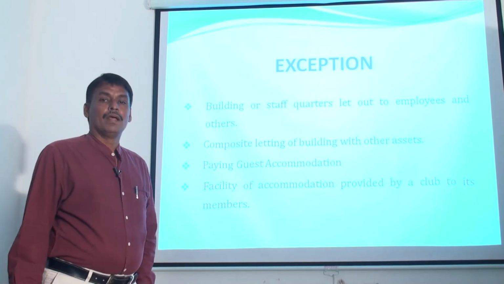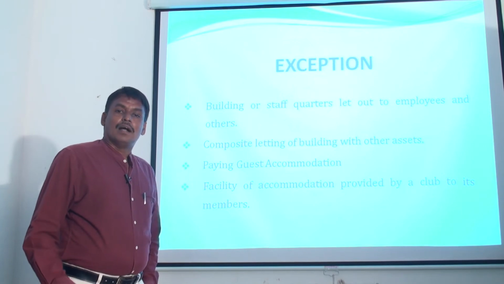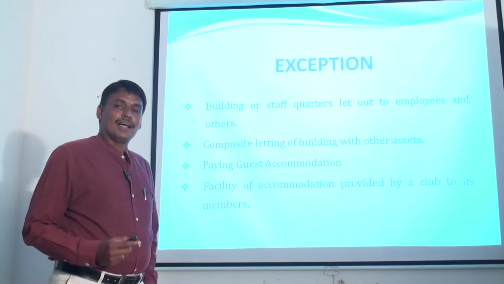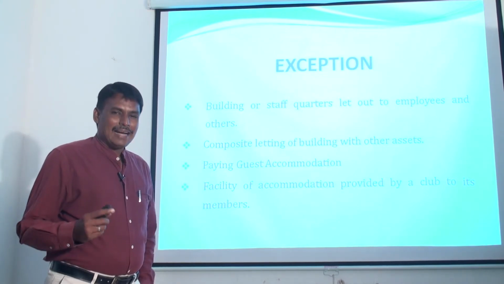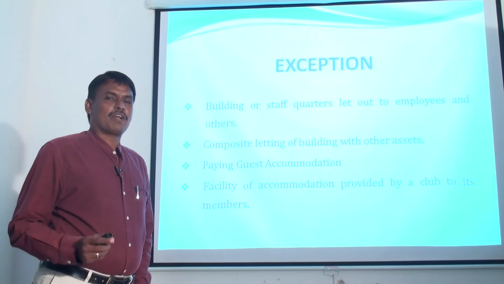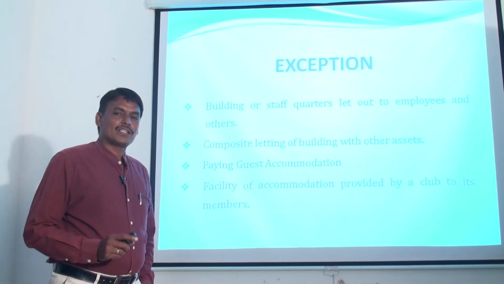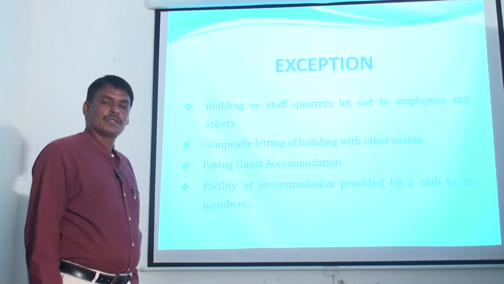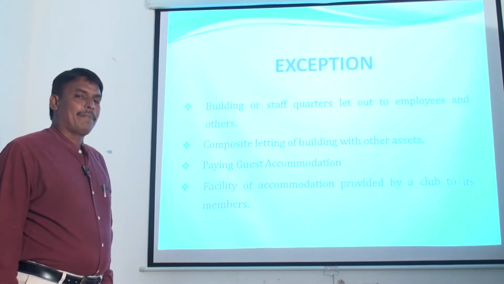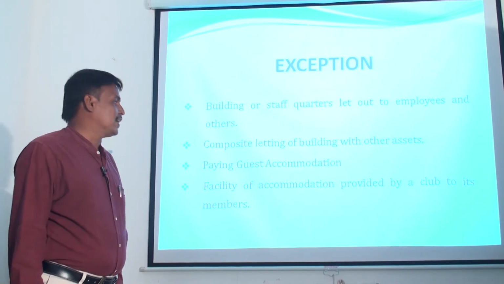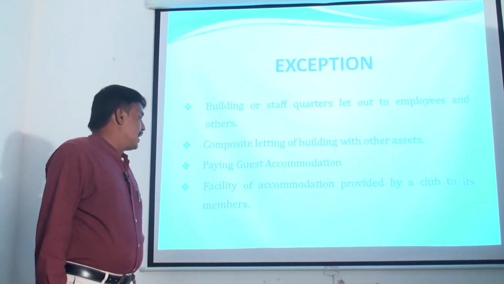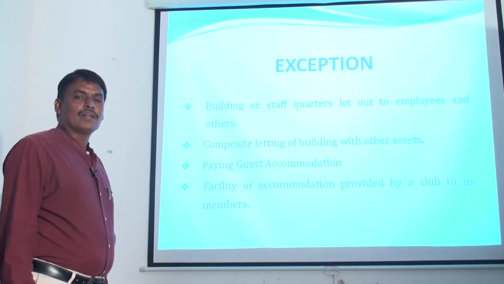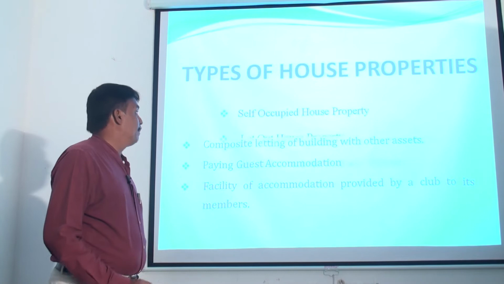And second one, any composite building and other assets let out to some other person and received any amount of rent from such property will not be treated as house property income, it will be treated as income from other sources. Then any income from paying guest accommodation will not be treated as house property income. Then any facility provided by a club to its members will also not be considered as house property income.